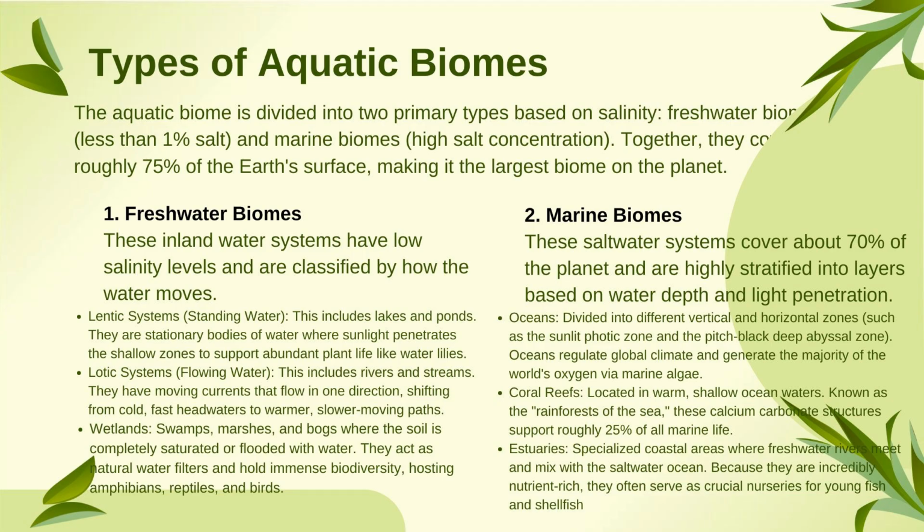Next comes the coral reefs, which is located in warm, shallow, and ocean waters. These are known as rainforests of the sea. These are made up of calcium carbonate, which supports roughly 25% of the marine life. So, next comes estuaries. These are specialized coastal areas where fresh water river meet and mix with the ocean salt water because they are incredibly nutrient rich. These are very rich in nutrients and often serve as crucial nurseries for young fishes and the shellfishes. This is all about biomes.